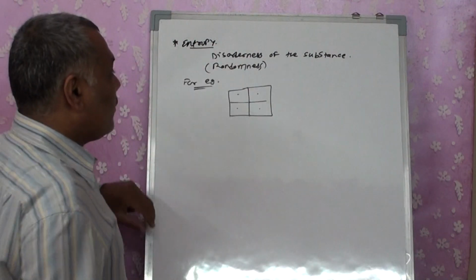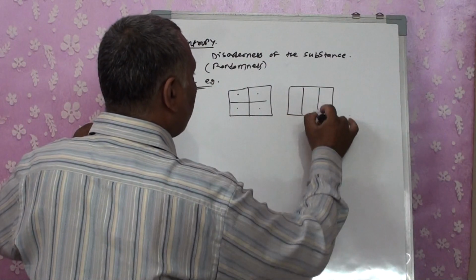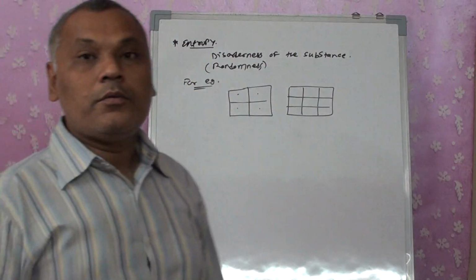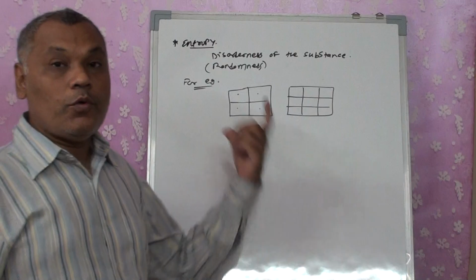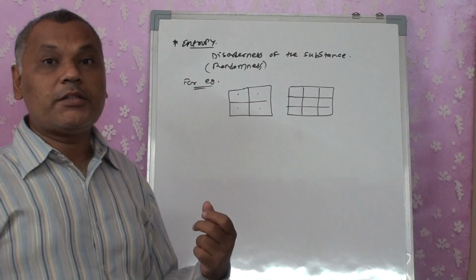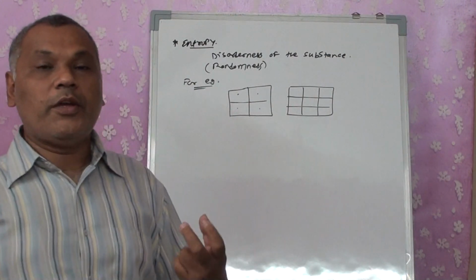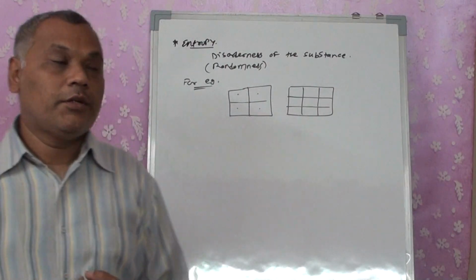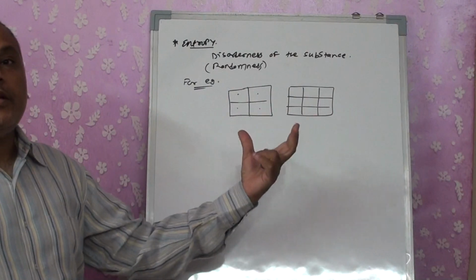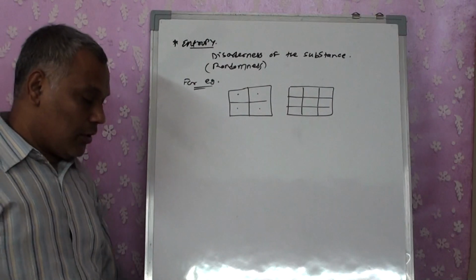Right? Now I am having the same size of square, but this time I am converting it into smaller parts. The size is the same, all of them are squares only. But how many centers are there? The number of centers has increased. So we can say that the randomness of the compound has increased, right? Whatever the increase in change in the compound is considered disorderness or randomness.